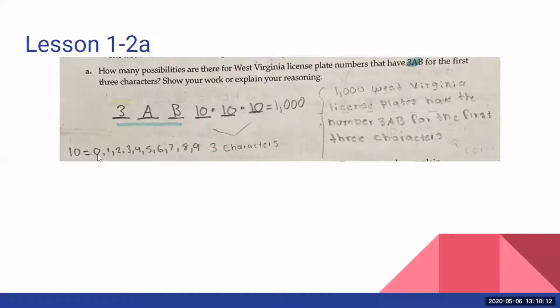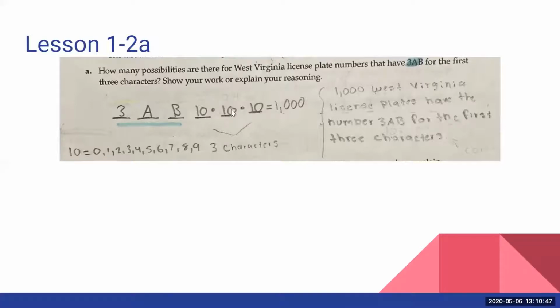But this person did a really great job of listing the values that can be placed in these boxes for the license plate. These are the different options I have for this part of my license plate number. They counted those and gave 10, 0 to 9. Once I select a number for this 4th character, I move on to the 5th character, and because they are independent, it didn't matter. For example, if I chose 1 here, it doesn't mean I can't have a 1 here. They could all 3 be 1s.